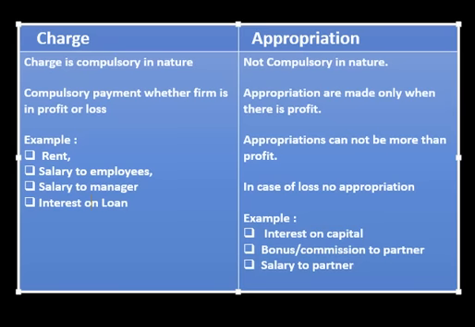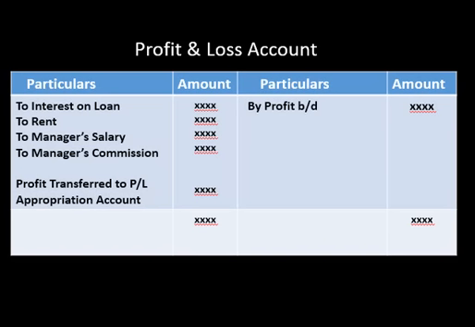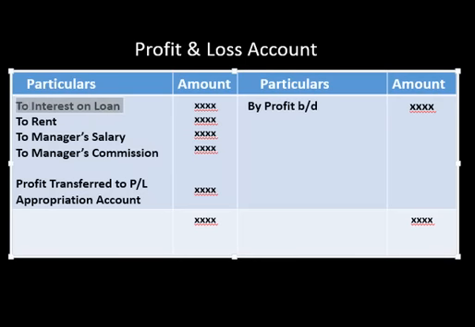Now I'll show you the Profit and Loss account. This is the format of Profit and Loss account. It will be prepared only when these items are given, like interest on loan, whatever loan it is. If loan is taken from bank, from partner, from outsiders, from anyone, interest will take place in Profit and Loss account only. So find out interest on loan and write it in Profit and Loss account.